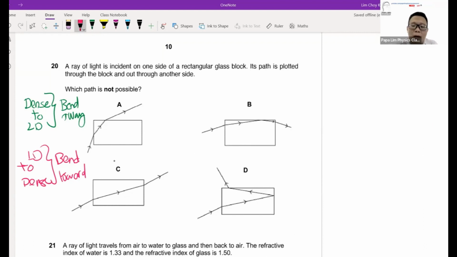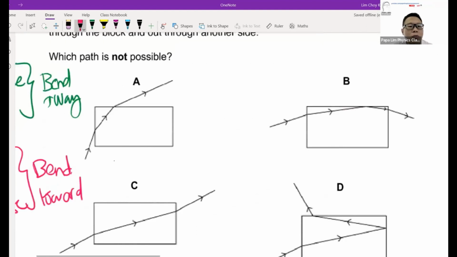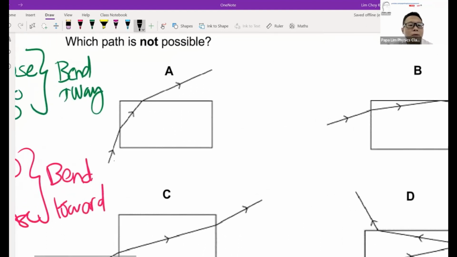So to test whether the path is right or wrong, we look at whether the bending of the light is in the correct orientation. For example, let's look at question 1. Let's say I look at the normal of the lens. The original path, the incident ray, is on the surface on the left. This is a less dense medium, and the glass block is a dense medium. So the path should bend towards the normal.